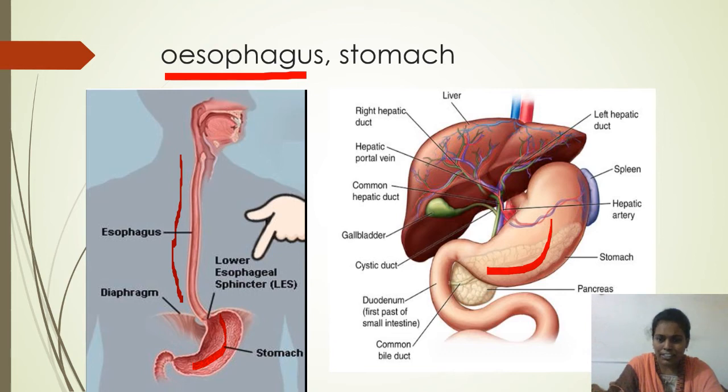After the food reaches the stomach, the walls of the stomach immediately secrete digestive juices and one chemical, hydrochloric acid, and also a gelatin substance called mucus.